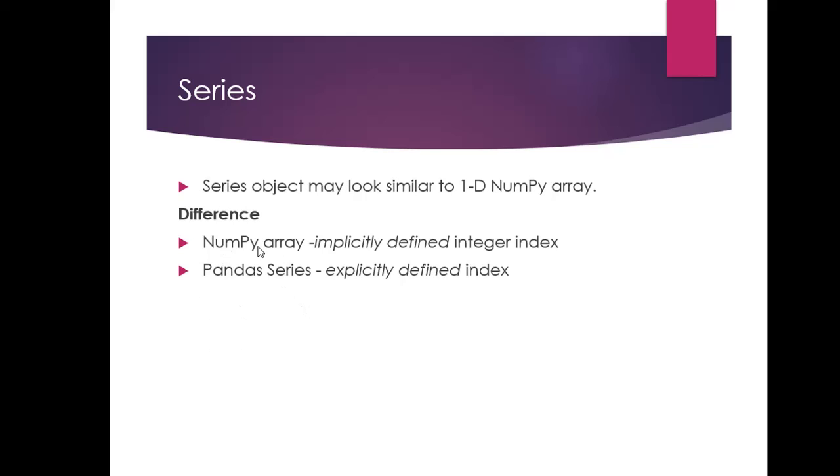A series object may look similar to a 1D NumPy array. One thing to keep in mind is that NumPy arrays have an implicitly defined integer index. The indexing is implicit. But in a pandas series we can have an explicit index. Explicit index definition gives series additional capabilities.